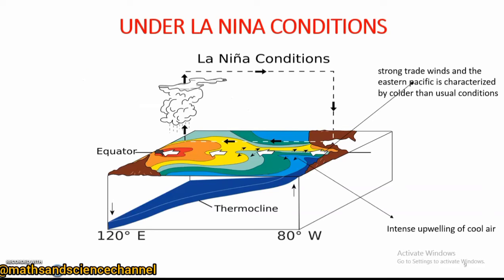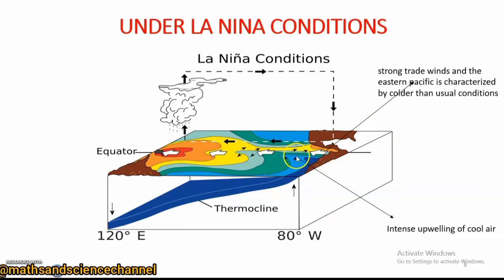Now if you look at the La Nina phase, it is just equivalent to the normal phase, but in this case the upwelling becomes colder than usual. Upwelling took place in the Eastern Pacific, as in the neutral phase.